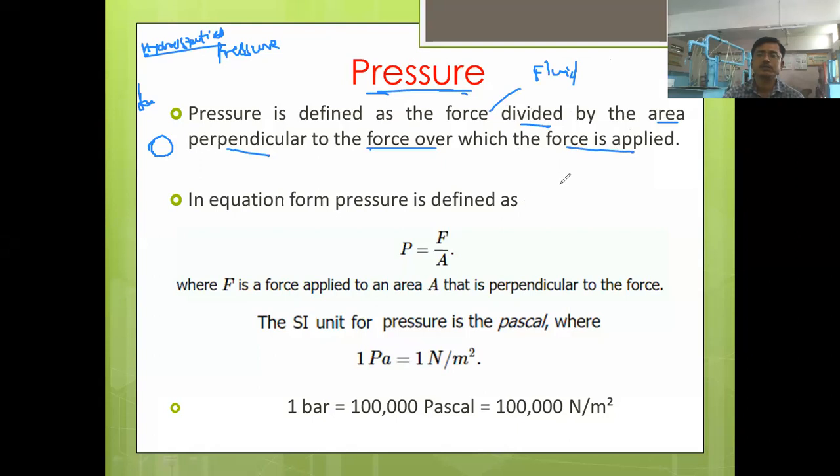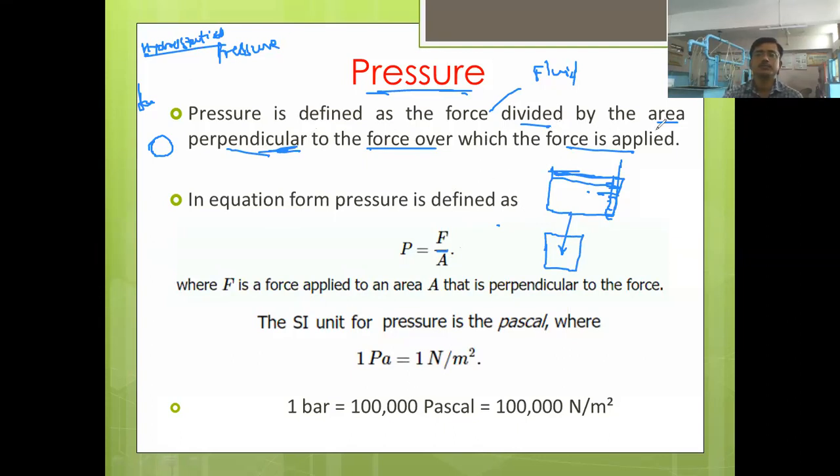Are you getting my point? Suppose this is a container filled with water, then the pressure acting on this wall of the container can be defined as the force per unit area, divided by the area perpendicular. So it is force divided by area. What area is it? It is the area on which the force is acting in the perpendicular direction. That should be remembered. Are you getting the point?